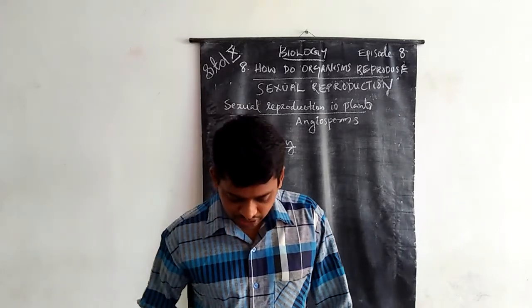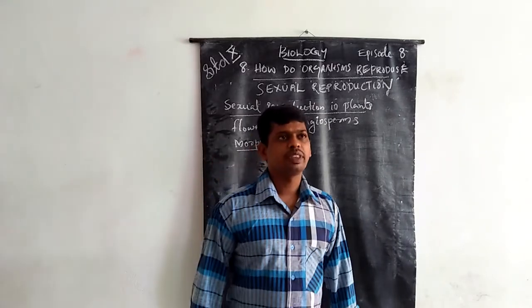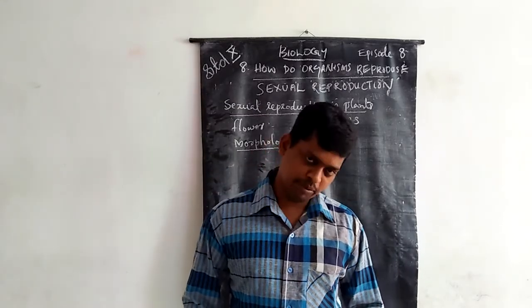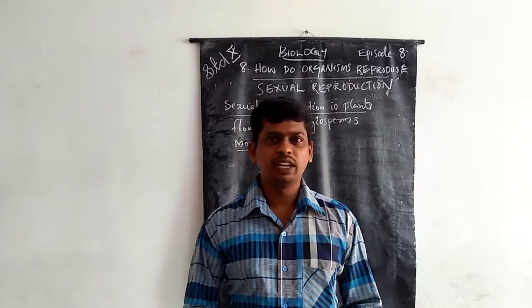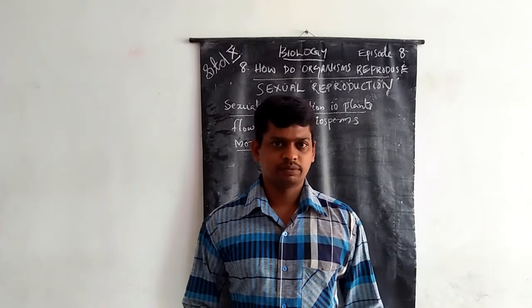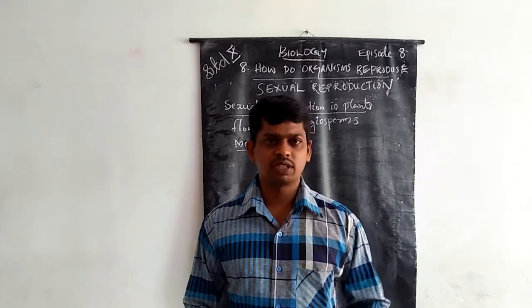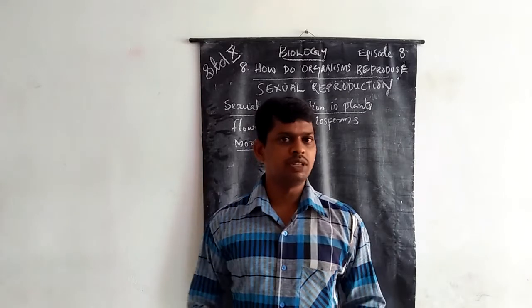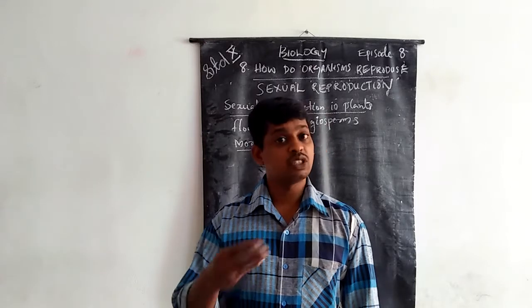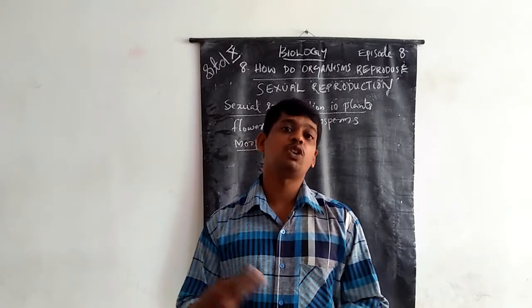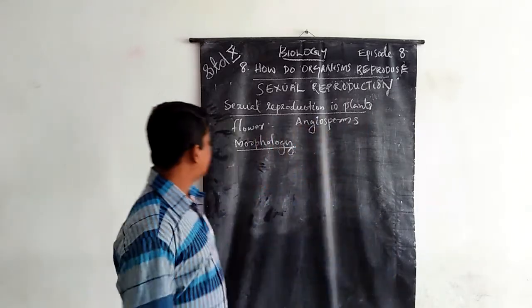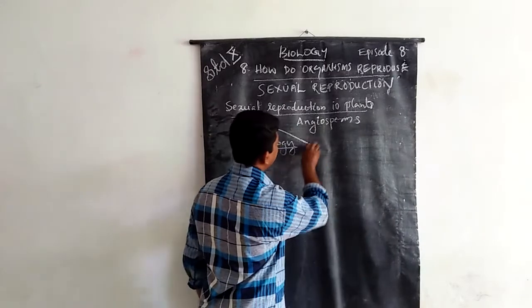Actually, flowers are mainly of two types on the basis of the presence of reproductive structures. Flowers are classified into two.